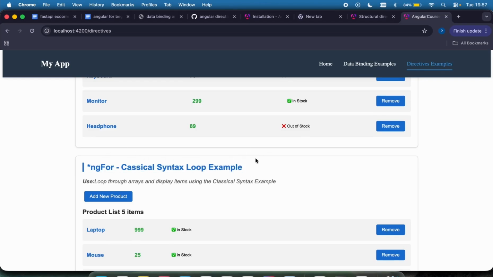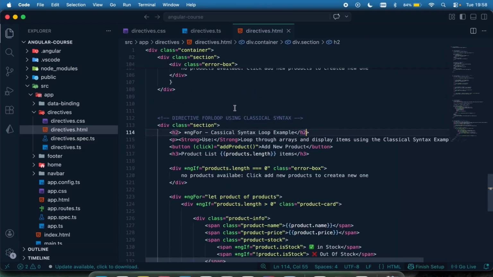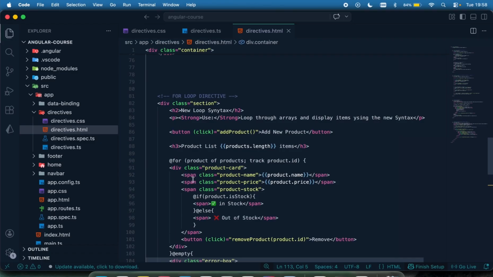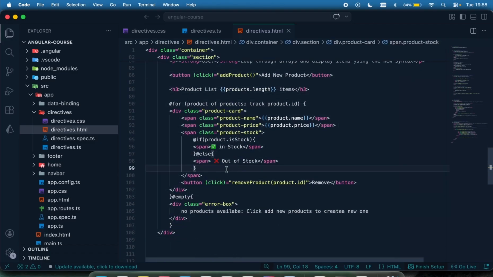Okay, so that's it for directives. There are a lot of directives to cover, but these are the major ones that you'll be coming across when you are getting your data from your back end and will display the data in the UI for users to see. This is basically how it's done. You can either use the directive way or you can use this new syntax like so. So that's it for this, and I'm going to catch you in the next lecture.